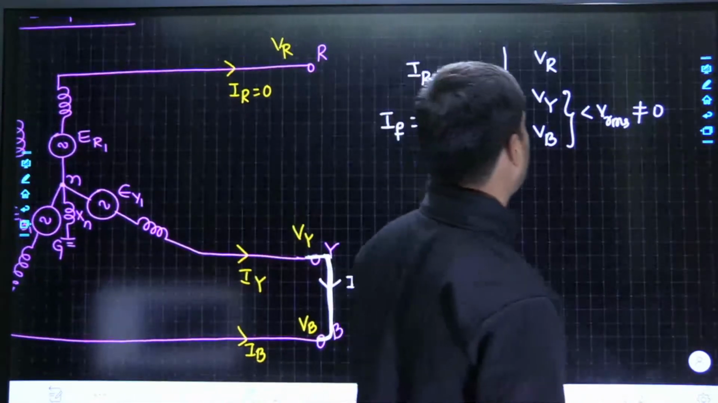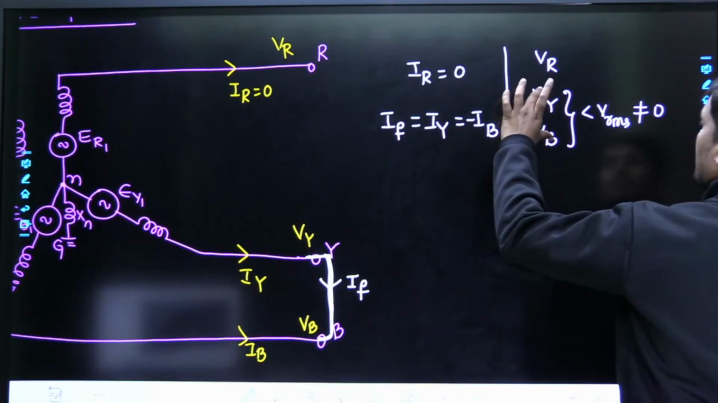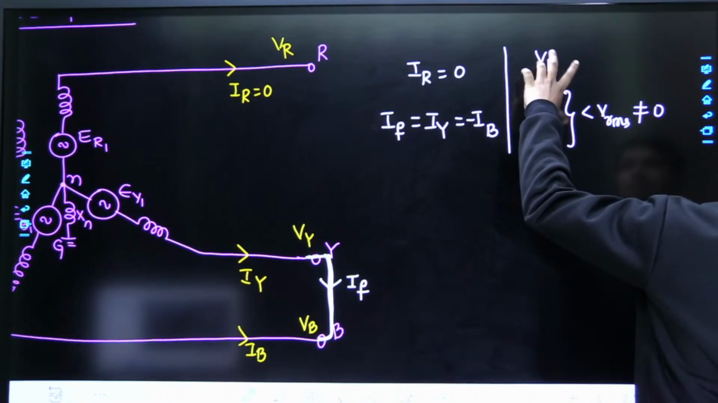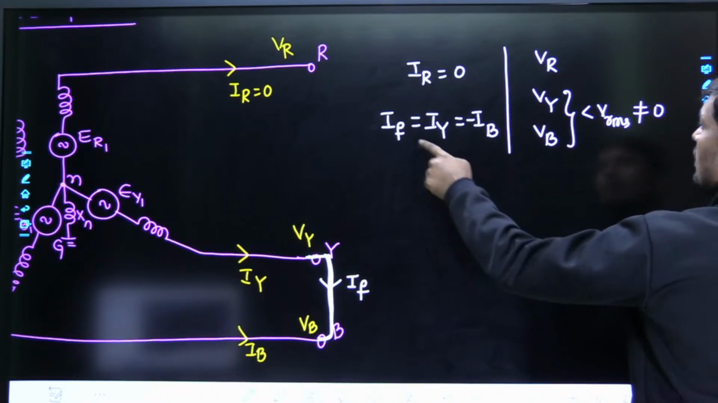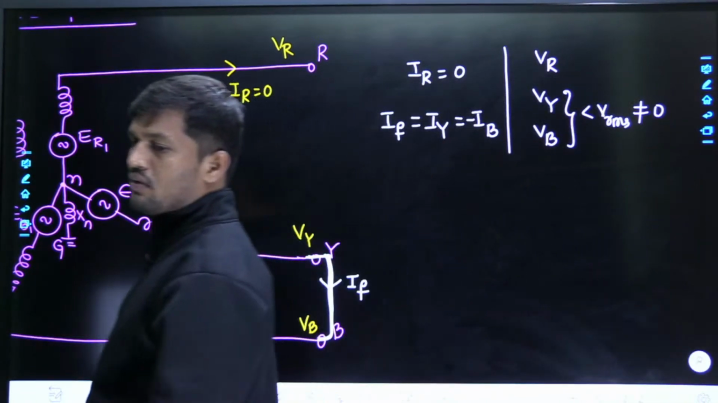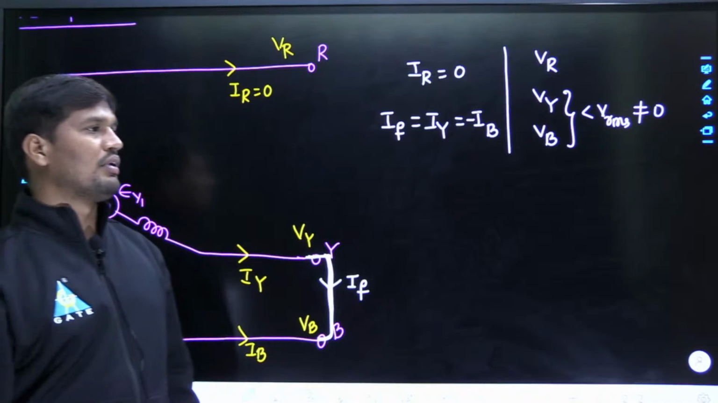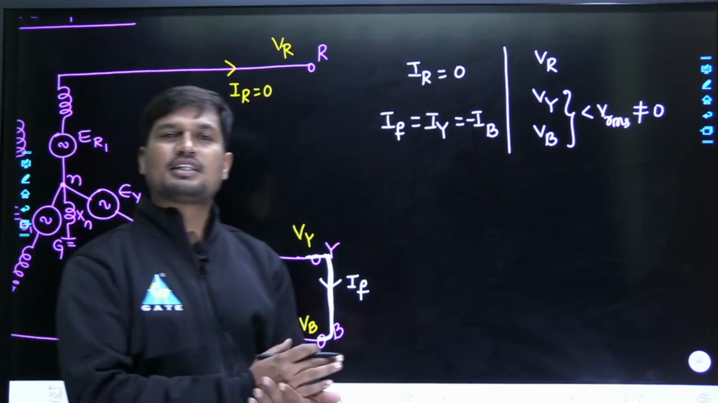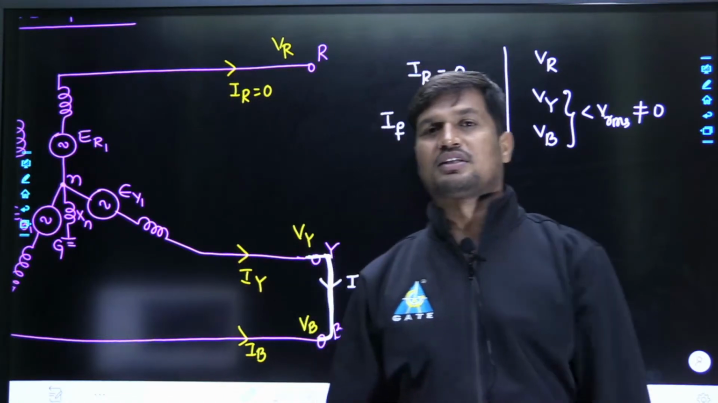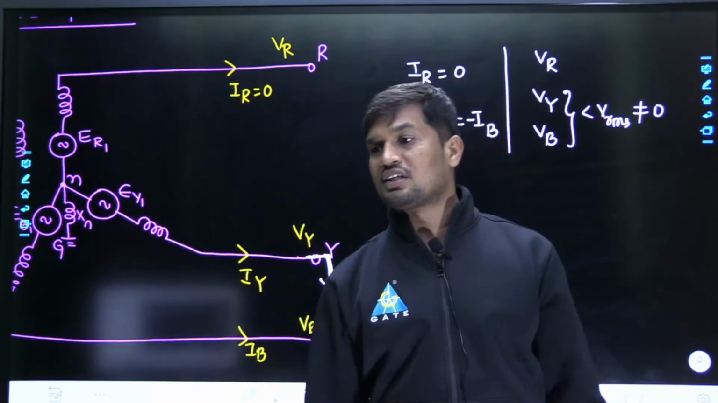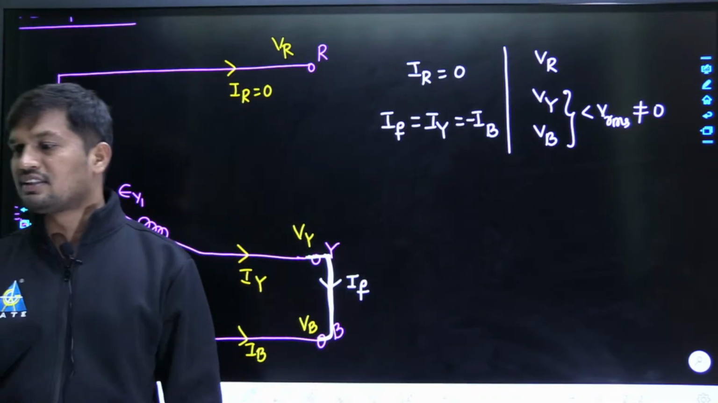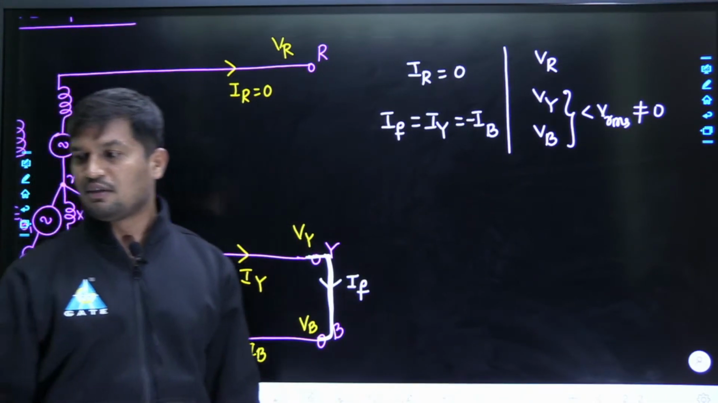Now tell me, dear friends, the magnitude of voltage in the Y phase and the B phase is less than RMS, but the voltage of the R phase is equal to RMS voltage. Therefore, all three voltages are unequal in magnitude, and all three currents are unequal in magnitude. The system is unbalanced. How to solve unbalanced electrical quantities? By using symmetrical components. Now tell me fast, do we use symmetrical components in terms of current vectors or voltage vectors? Reply in the chat box, my dear friends.